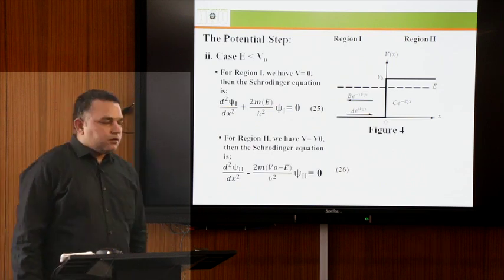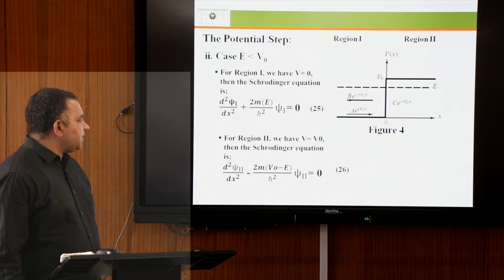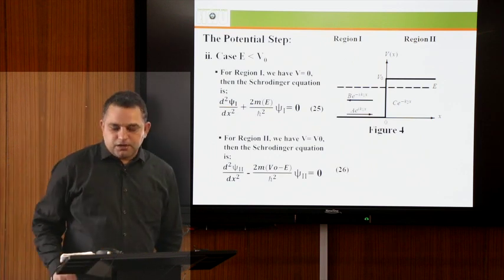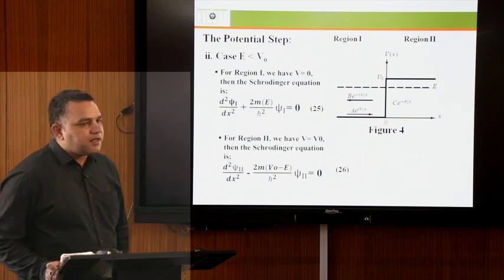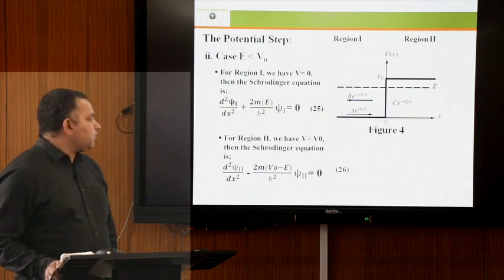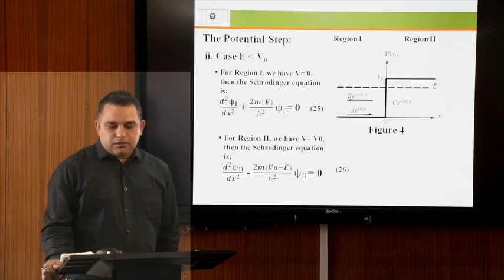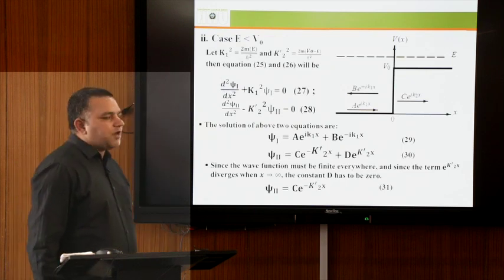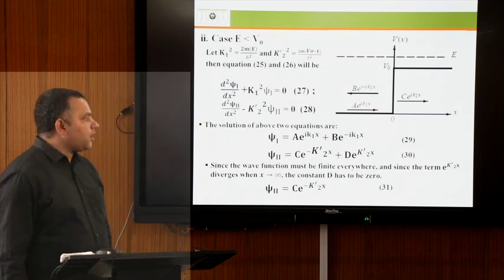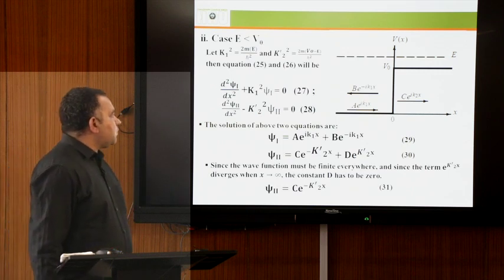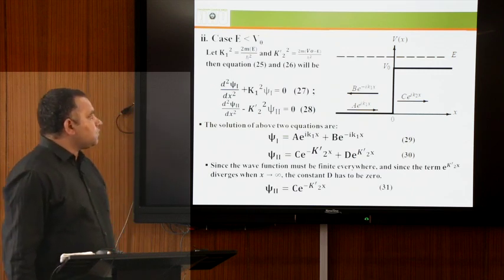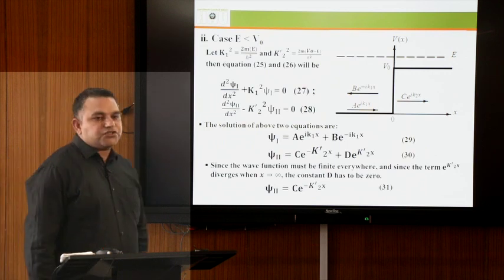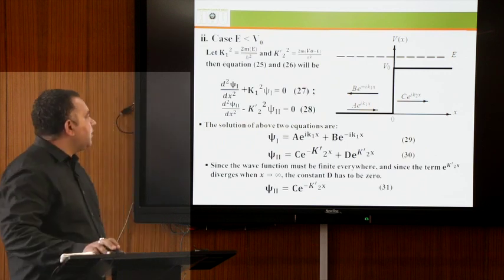This is the Schrodinger equation for region second. Similarly, we are applying the boundary conditions for equations 25 and 26. For simplification, we have taken k1 square equal to 2mE upon h cross square, and k2 prime square equal to 2m(V naught minus E) upon h cross square.